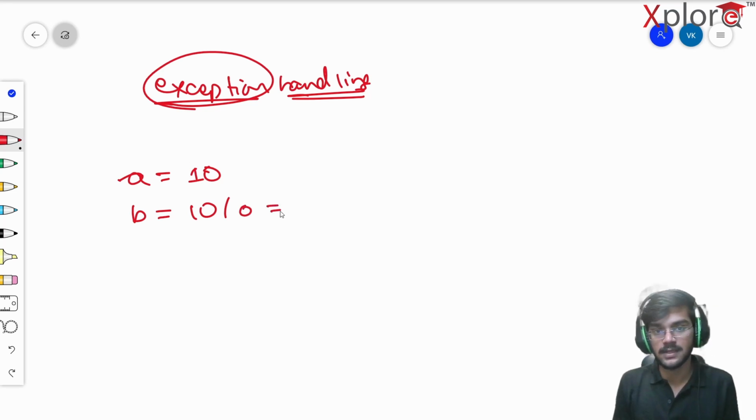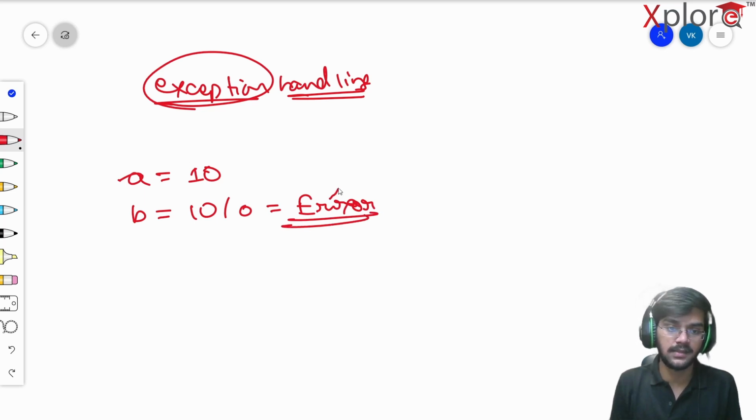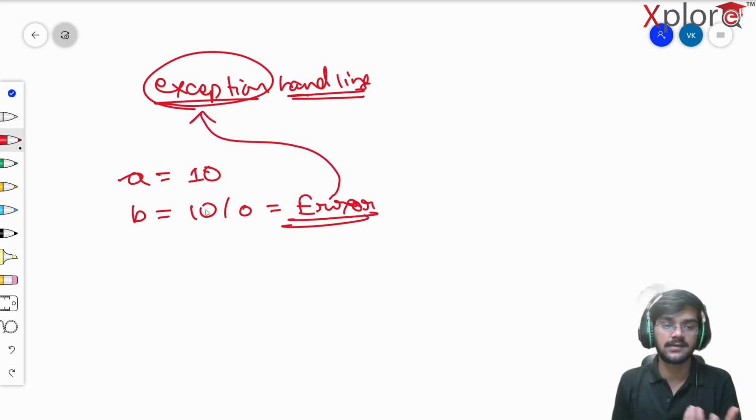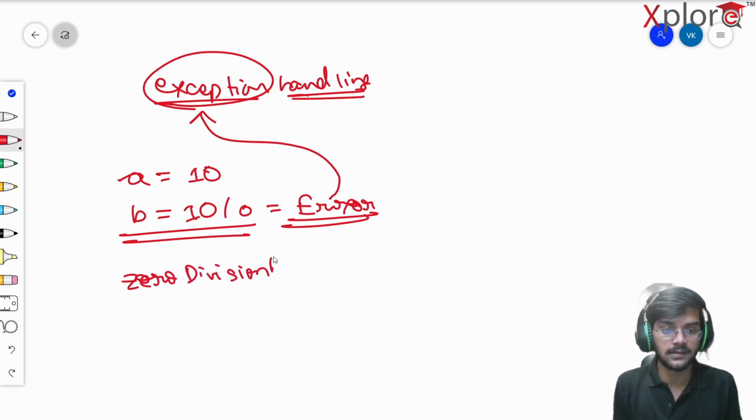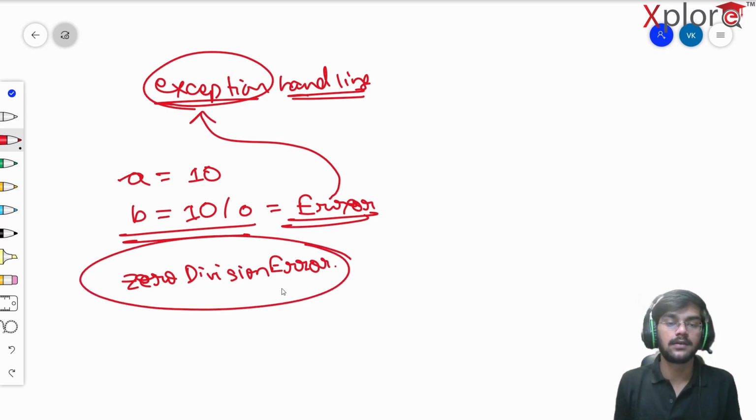You might say this is 10 or infinity. No, this is going to throw an error, or more appropriately, an exception. In this case it throws a ZeroDivisionError. This is what the error will look like.